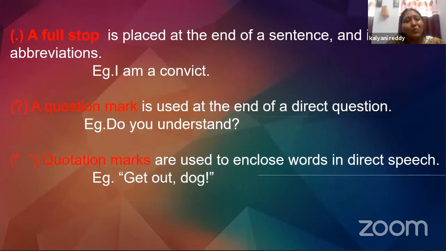All right, let's know more about the punctuation marks. A full stop is placed at the end of a sentence and in abbreviations. Take a look at the example here. I am a convict. A full stop is used here because the sentence ends here, right? Now, a question mark. A question mark is used at the end of a direct question. Look at the example. Do you understand? It's a direct question and therefore we used a question mark. Now quotation marks are used to enclose words in direct speech. Get out, dog.